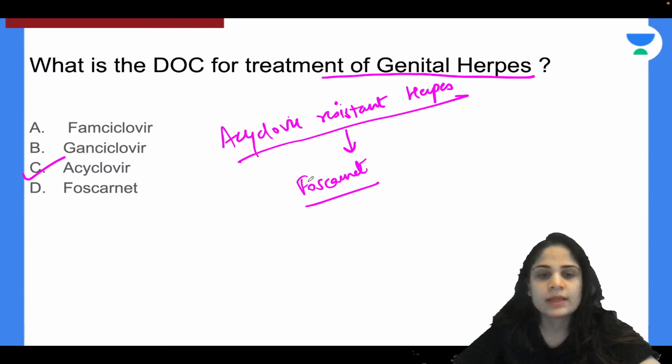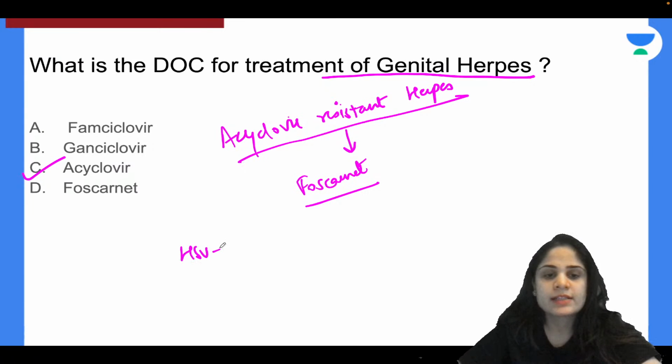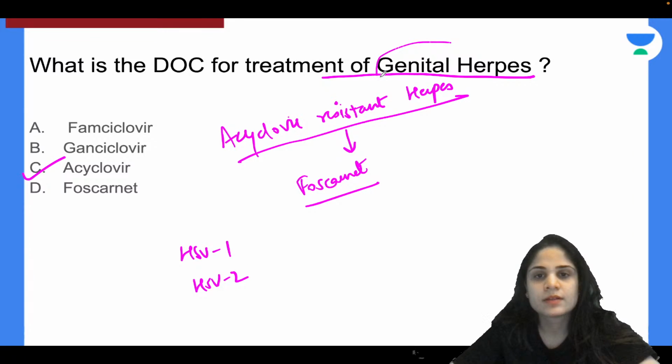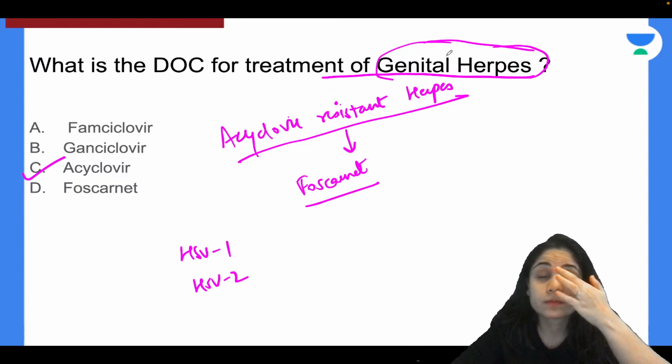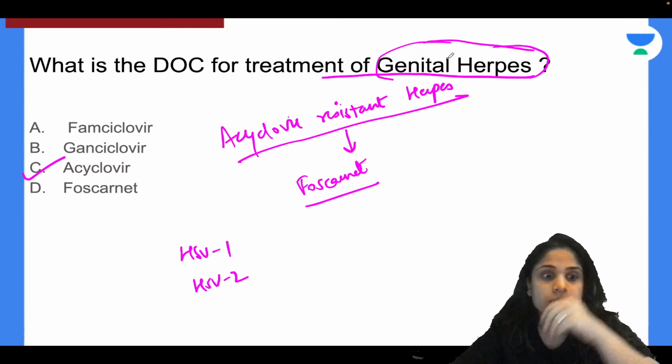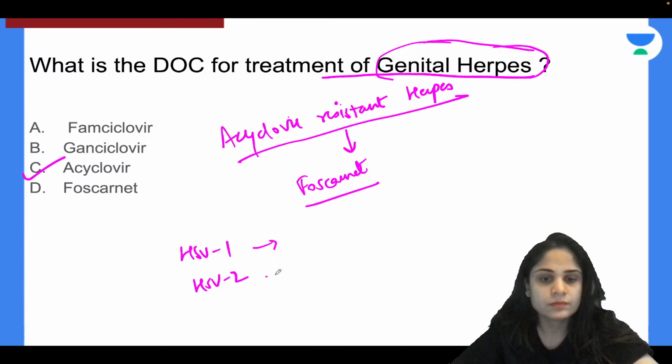Okay. Now, can you tell me, will HSV1 or HSV2 be the causative factor in this disease? In genital herpes, what will be the causative organism? HSV1 or HSV2? Okay.